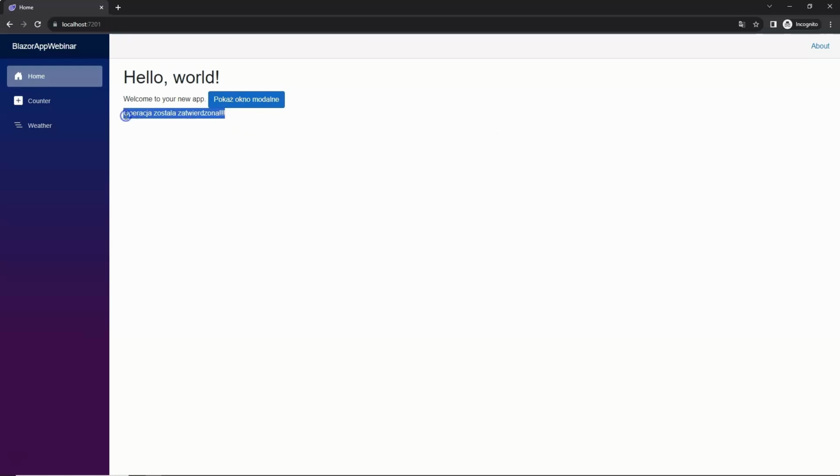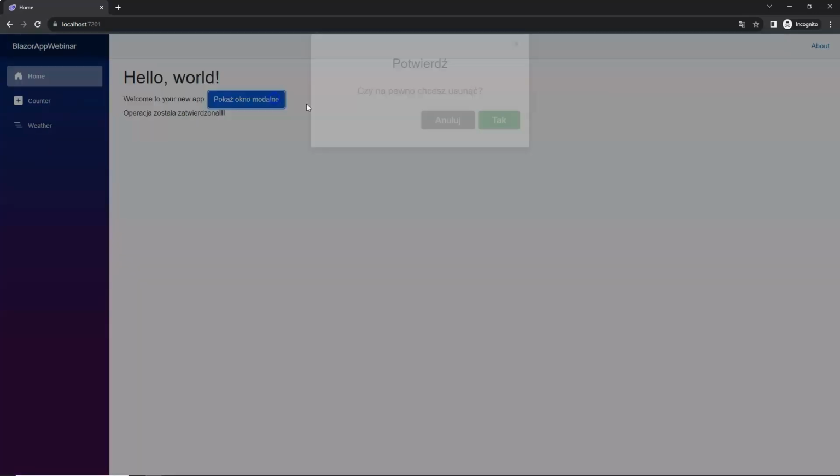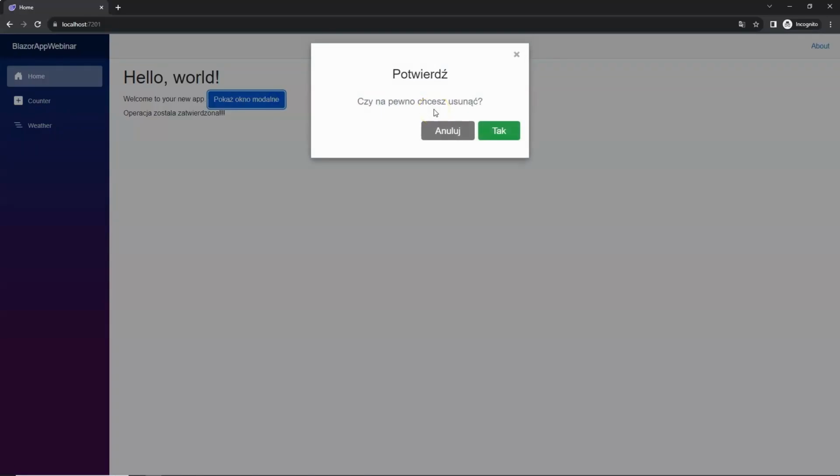So all these events are correctly triggered. We have also correctly passed the page title here, as well as the content displayed in this modal window. So everything works according to our expectations. Thus, in this way, without using JavaScript, we managed to create a pretty cool component that we can also use in various places in our application, as well as in our other applications.